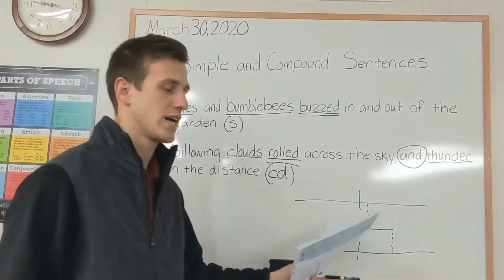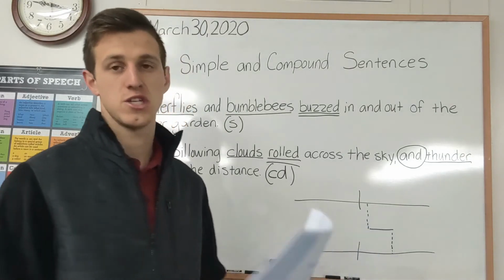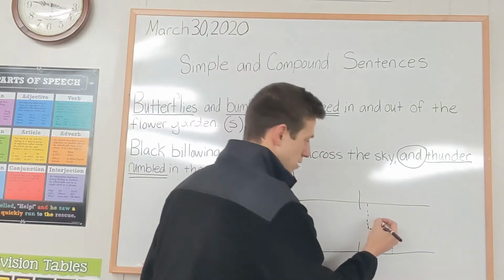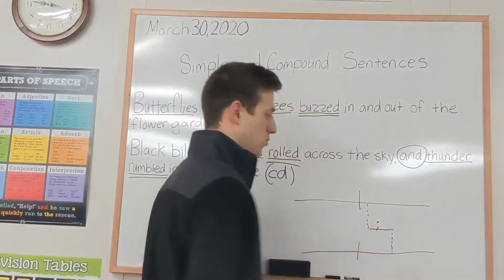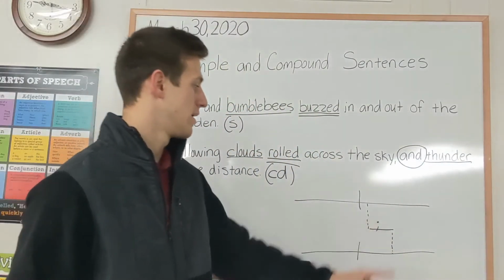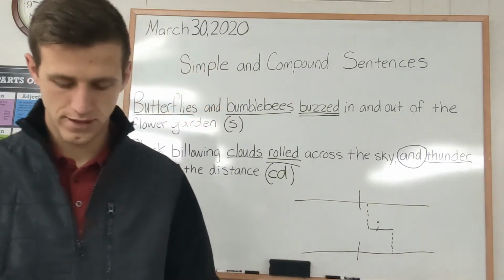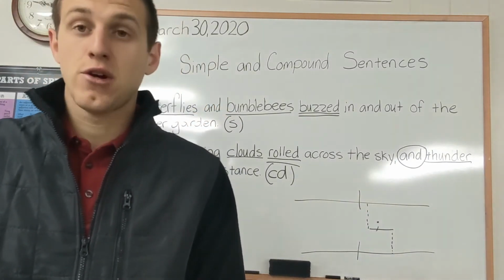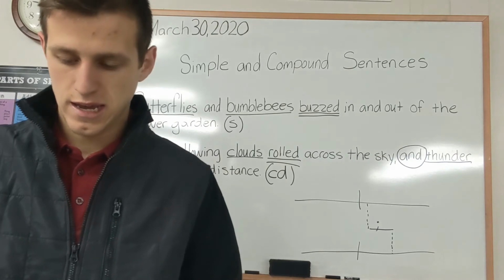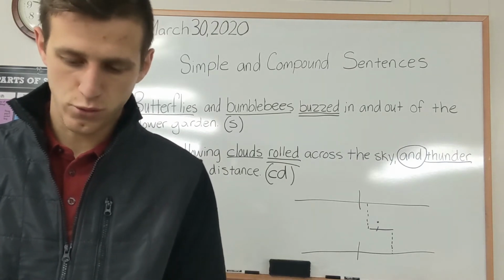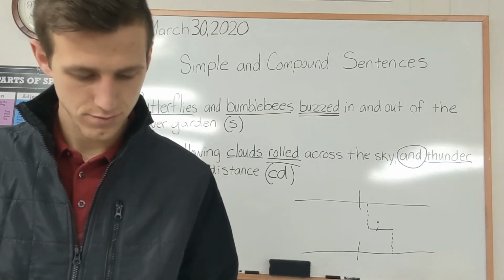All right, remember this is how we diagram our compound sentences. We put our conjunction down here or our semicolon down there on that line, all right? And then we just diagram our subject, verbs, and our subject and our verbs right there, all right? Hopefully I didn't go over that too fast for you guys. And that is all for lesson 6.